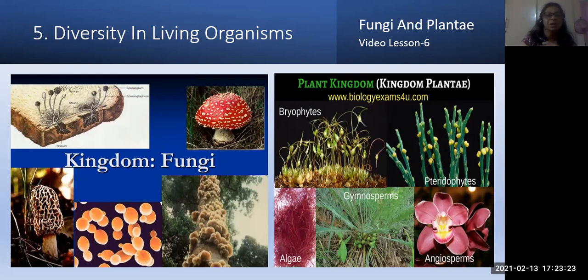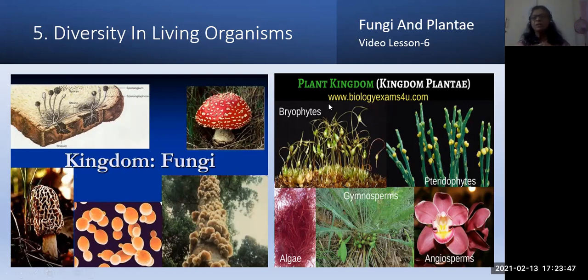So here this is the whole mycelium, and then these are the rhizoids, root-like structures, and these are all called what? Hyphae. And these are sporangiophores. You can see here, this is the sporangium and these are the spores. It is a very important diagram for the exams.